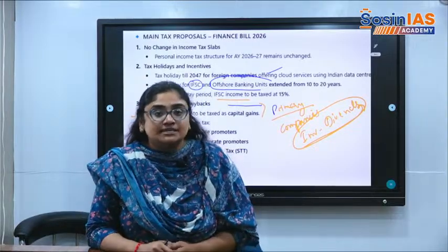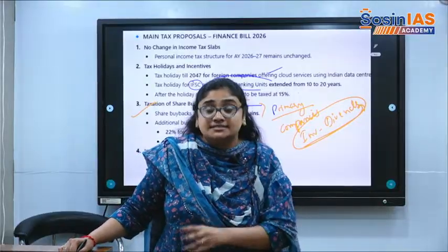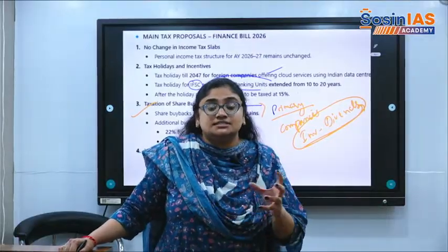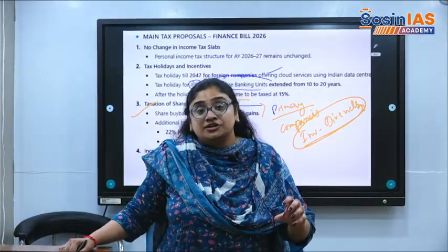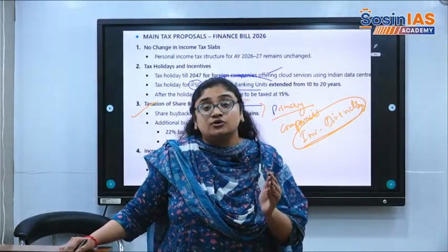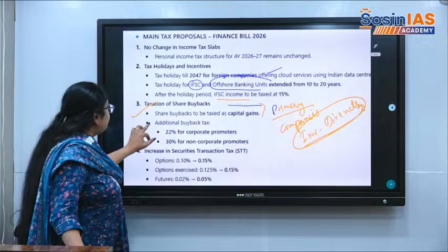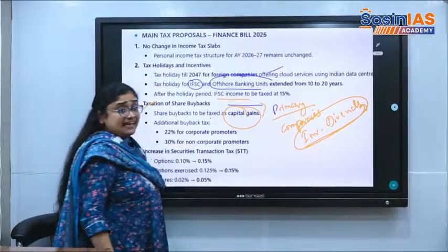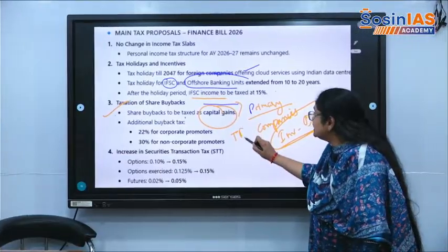Why has the government done it? Because most of the companies are going on this route, and the government needs revenue, and the government needs to get the taxes. All the companies would utilize the other way around in order to evade tax by not going the dividend path. That is the buyback of the shares. If the company is doing it, there will be what tax? Capital gains tax. Who will pay the tax first? Initially, the company will pay. That is tax deduction at source.